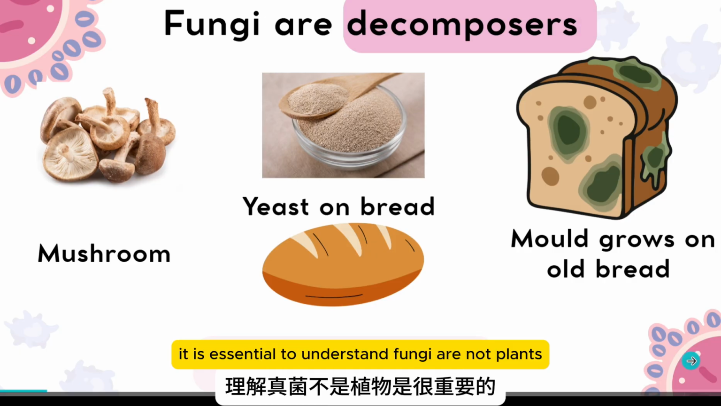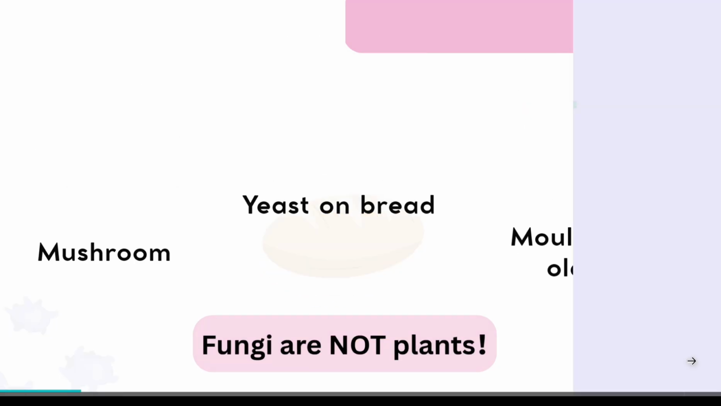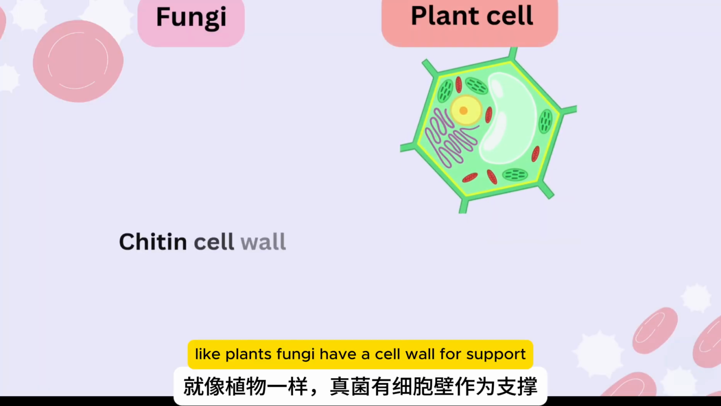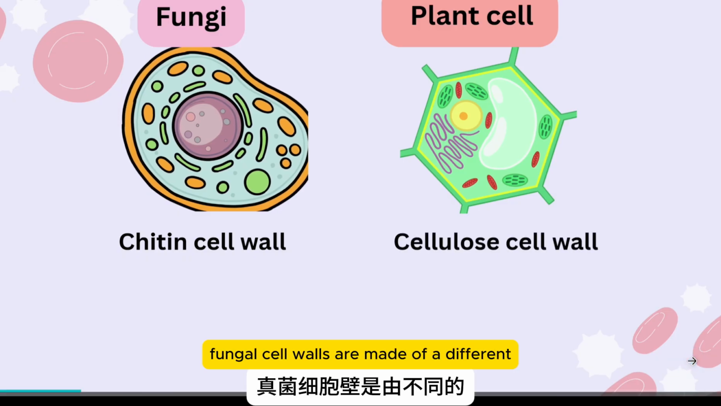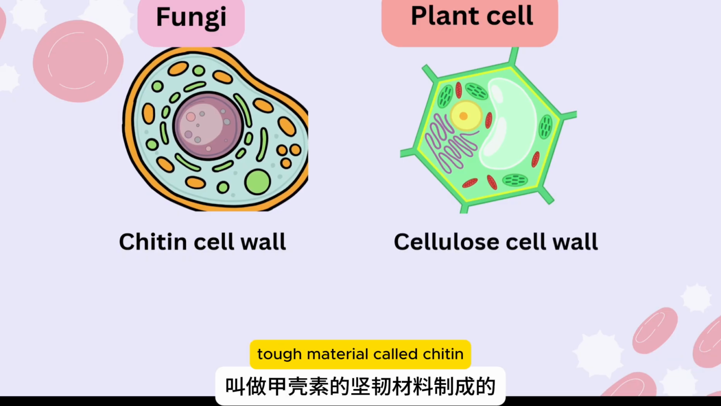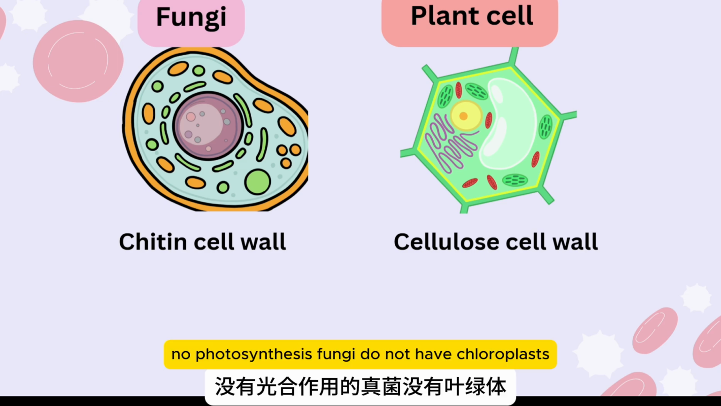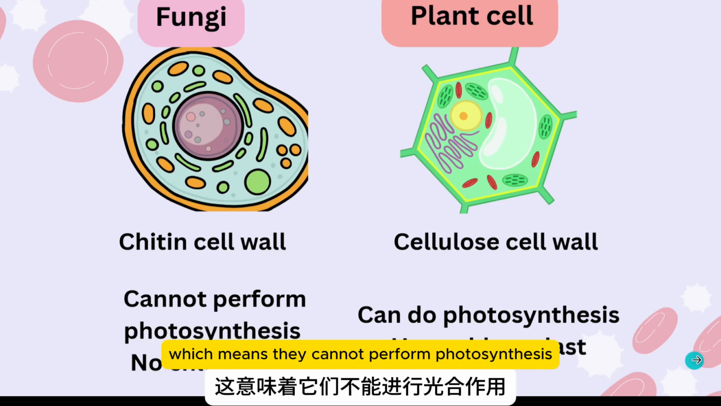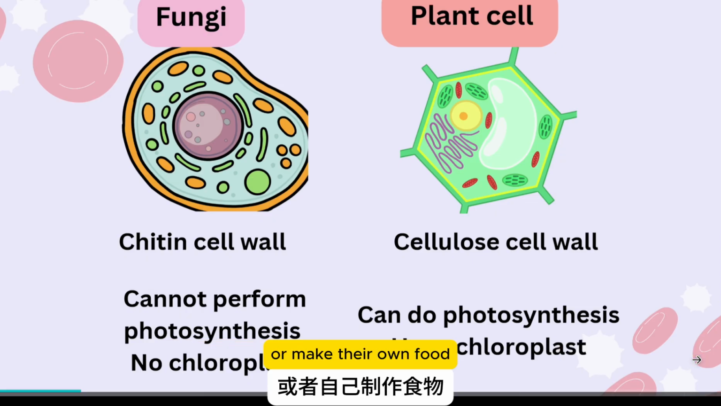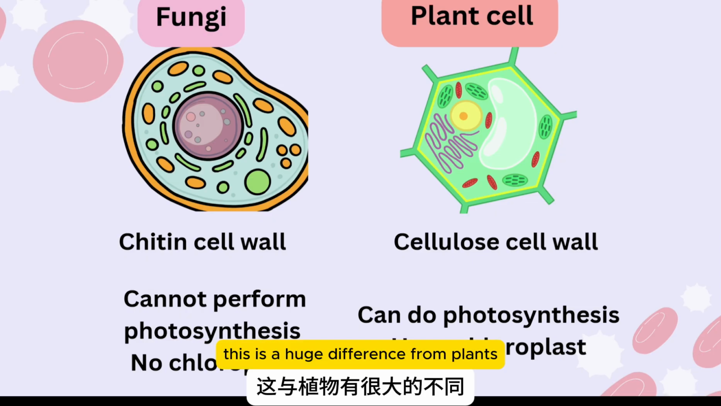Fungi are not plants. Here's why. Like plants, fungi have a cell wall for support. But while plant cell walls are made of cellulose, fungal cell walls are made of a different, tough material called chitin. No photosynthesis. Fungi do not have chloroplasts, which means they cannot perform photosynthesis or make their own food. This is a huge difference from plants.